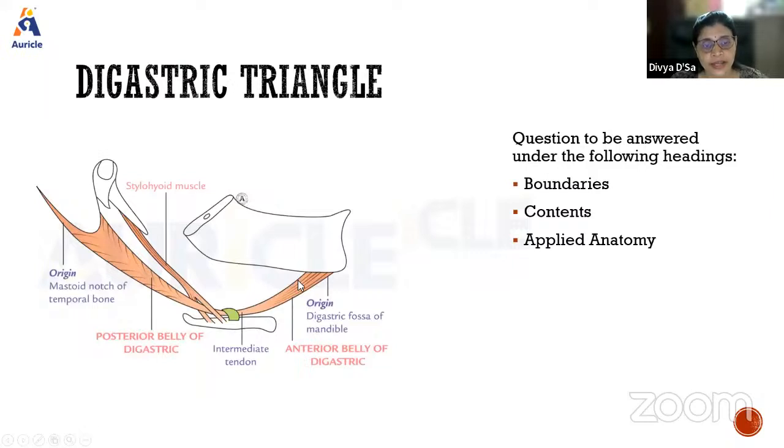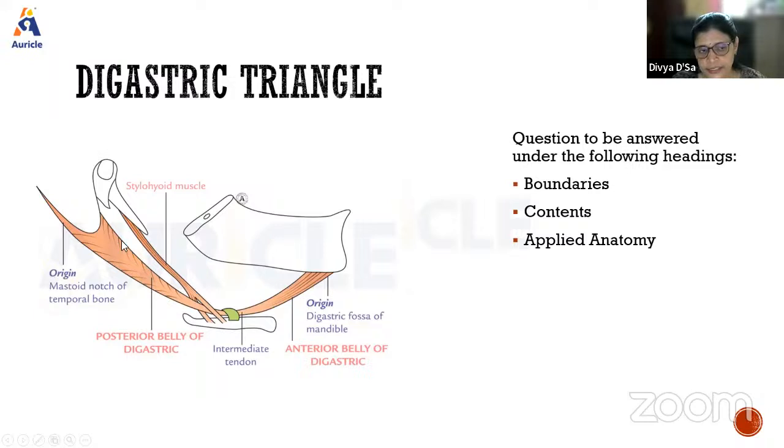So the digastric triangle is bounded here. You can see anteriorly and inferiorly, it is the anterior belly of the digastric. Posteriorly and inferiorly, it is the posterior belly of the digastric along with the stylohyoid muscle. And the base is formed by the base of the mandible and a line extending.